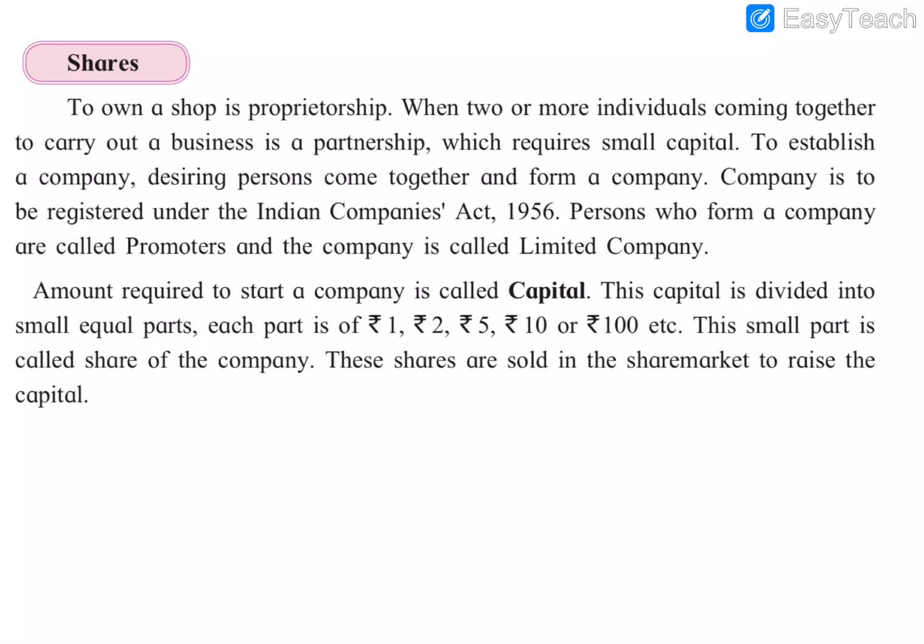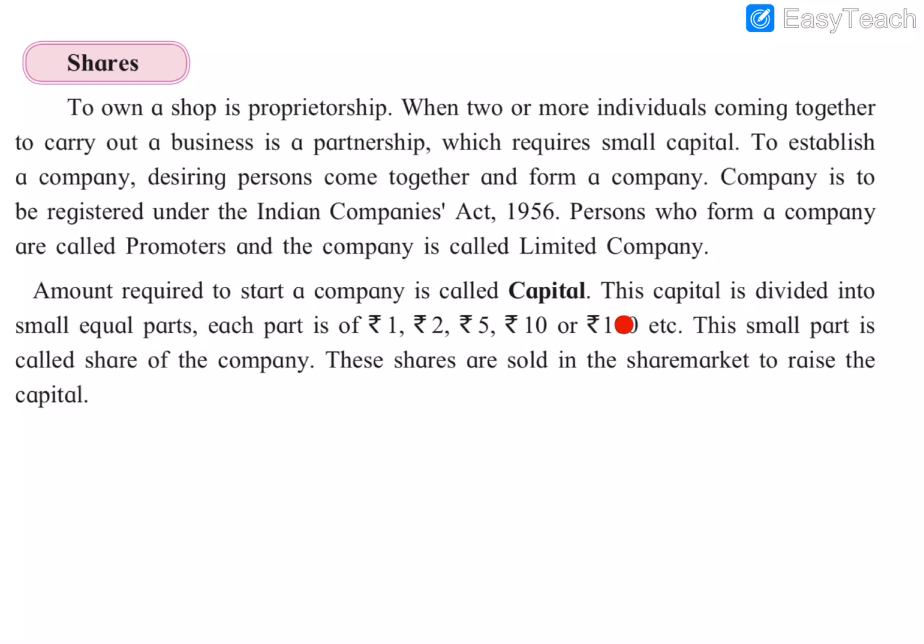So the amount, the money fund with which we started the company, is called capital, and the capital is divided into small equal parts, like rupees 1, rupees 2, rupees 5, or small units of rupees 100, etc. And this small part is called a share of the company.